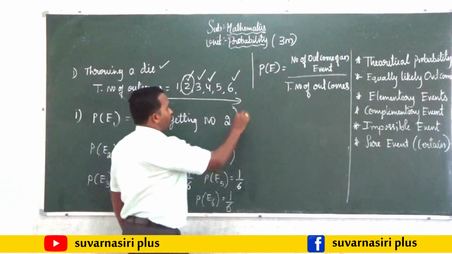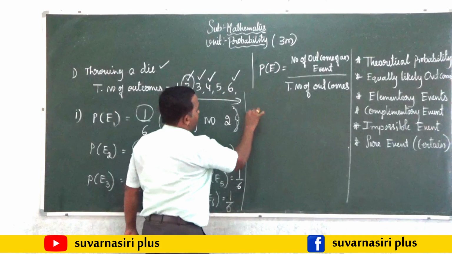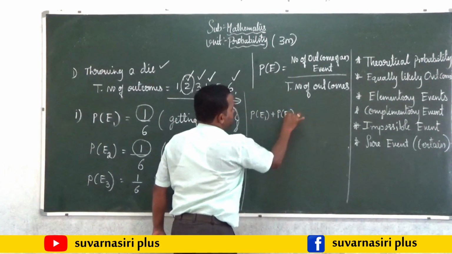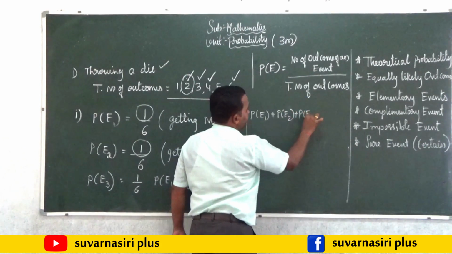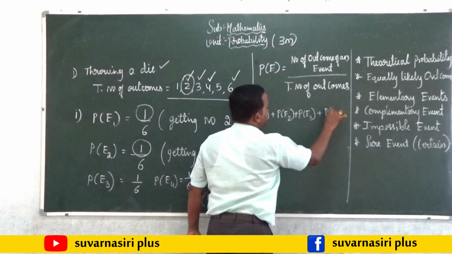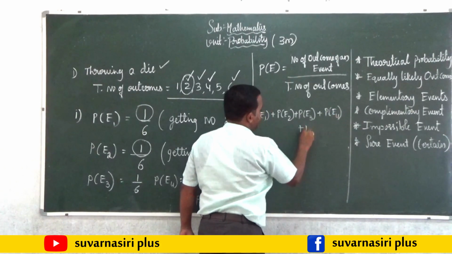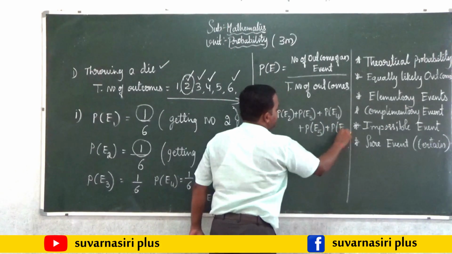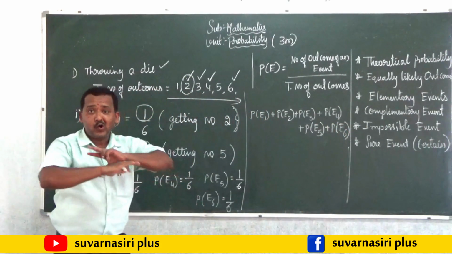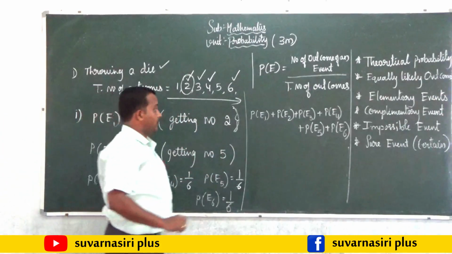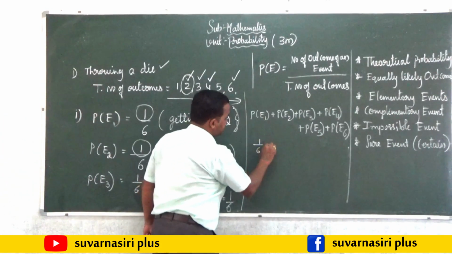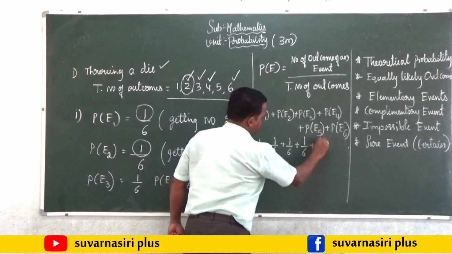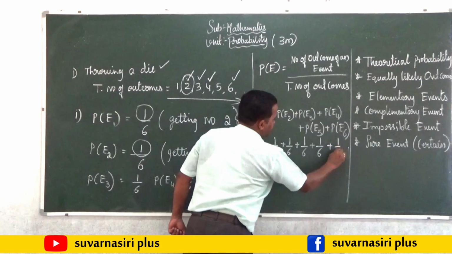So if I add all those possible events, P of E1 plus P of E2 plus P of E3 plus P of E4 plus P of E5 plus P of E6, what do I get? 1 by 6 plus 1 by 6, 1 by 6, 1 by 6, 1 by 6 and 1 by 6.